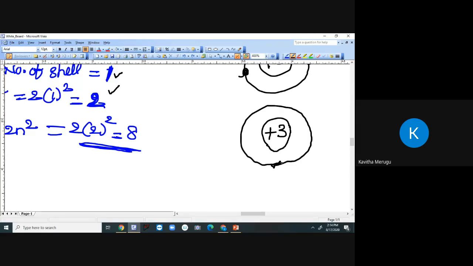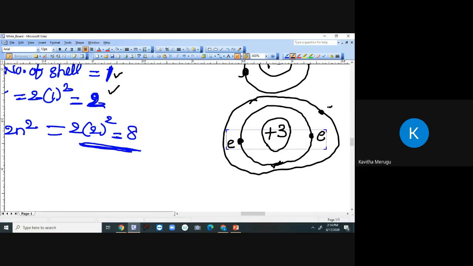So I have drawn one shell here. The maximum number of electrons that I can accommodate is only 2, right? Because for n equal to 1, I have obtained 2. But I should accommodate one more electron. For that, I can draw shell number 2. For shell number 2, you can give one electron here.